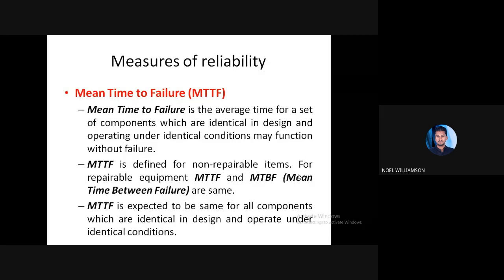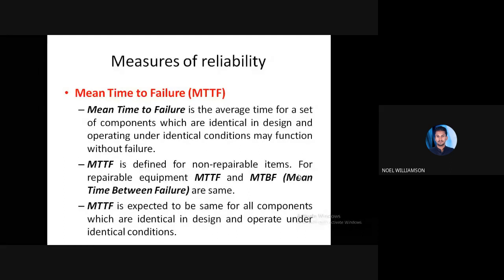In order to find that, suppose we take a sample of 10. Then for each component there is a different time of failure. We collect the data and take the mean of that.